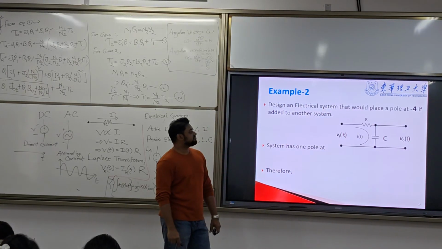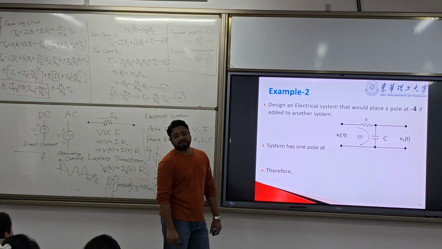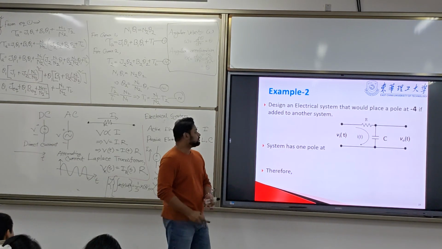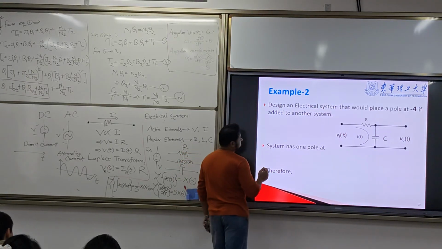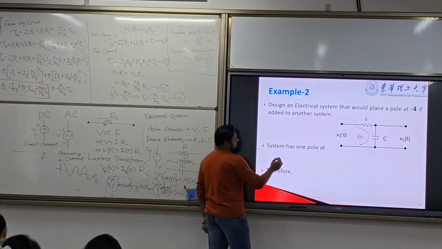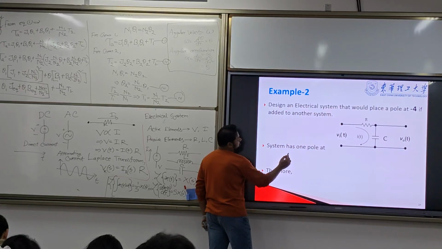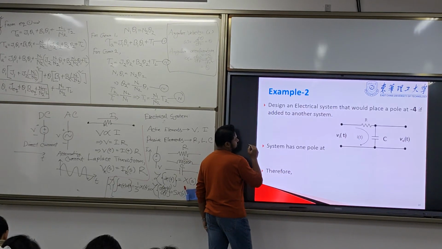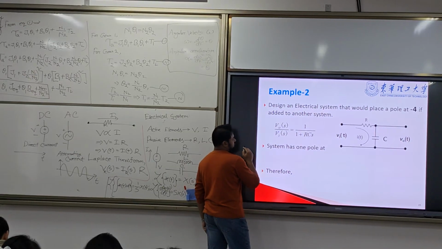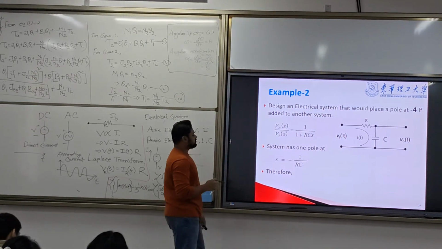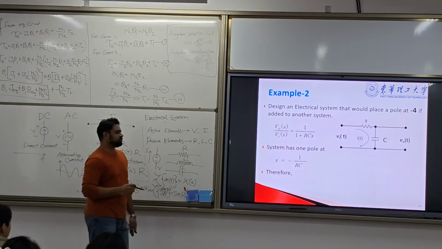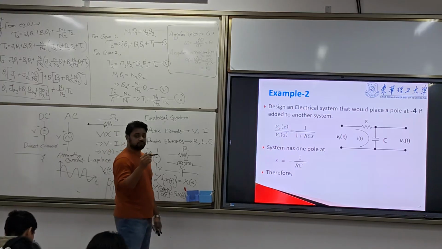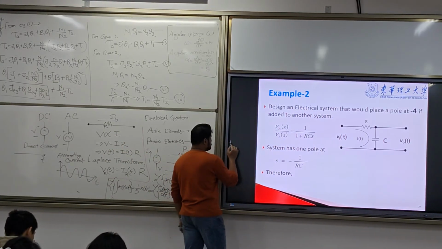Now, design an electrical system that would place a pole at minus 4. Now the value of the pole is given. This is another example, a second example. We already found the pole, s equal to minus 1 by RC.